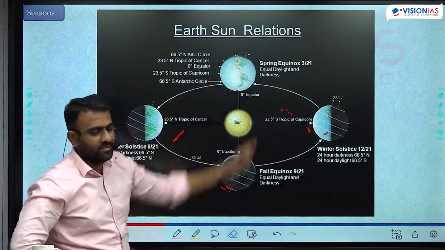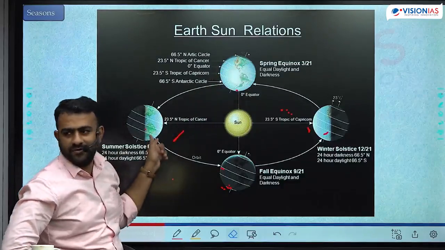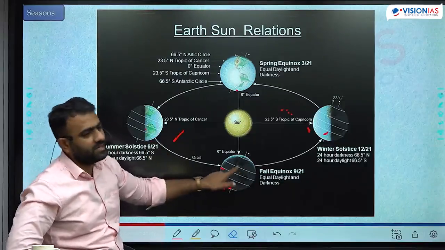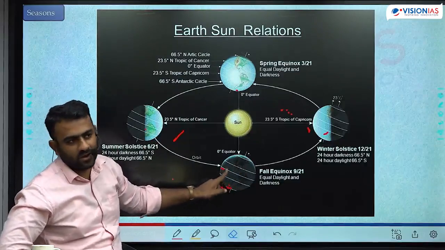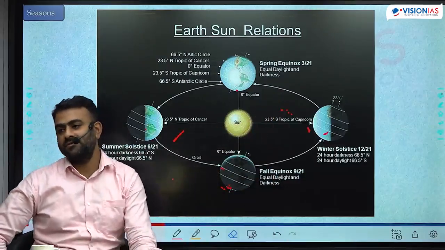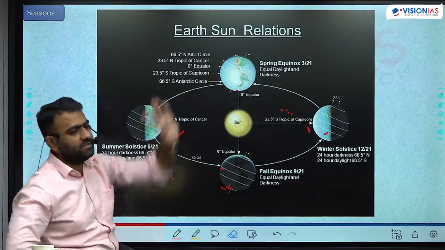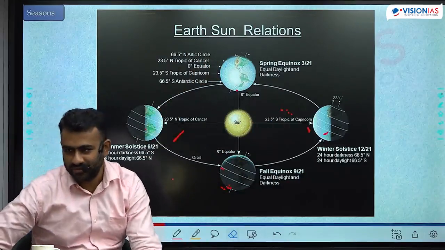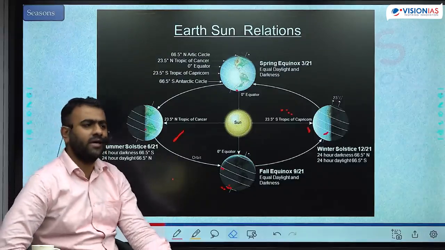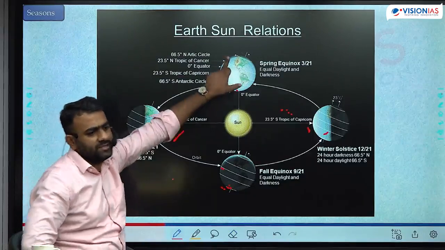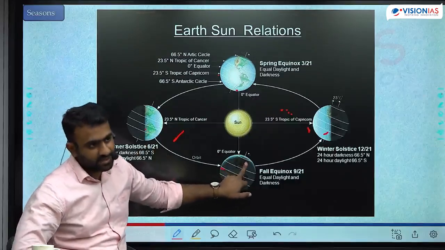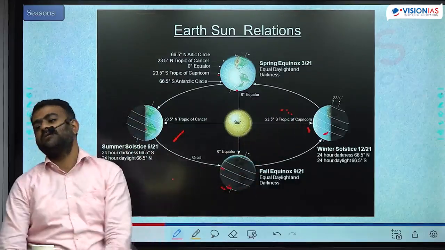After 3 months, because 12 months, after 3 months, June 21st is when summer solstice. After 3 months, September 23rd is when autumnal equinox. After 3 months, December 22nd is when winter solstice. And then back to spring, that is March 21st. एक दो दिन आगे पीछे होते हैं कैलेंडर में. Okay, dates important है. एक याद रख लो, याद हो जाएगा सारा. March 21st, June 21st, September 23rd, December 22nd.